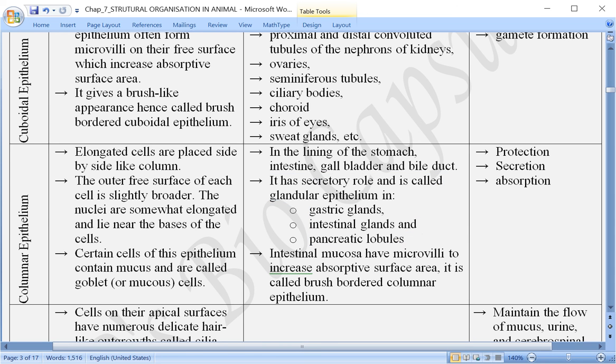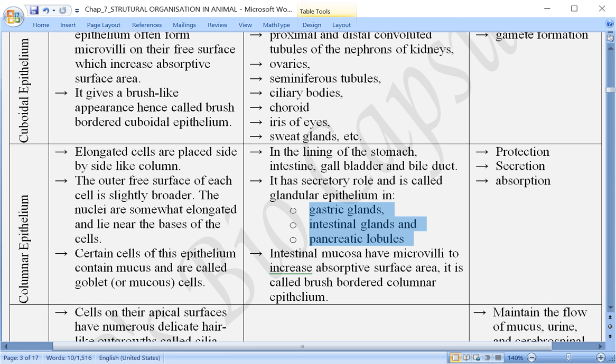Like for example, it is present in the gastric gland in the stomach wall, in the intestinal glands in the wall of the intestine, and also in the pancreas, that is, the pancreatic lobules.